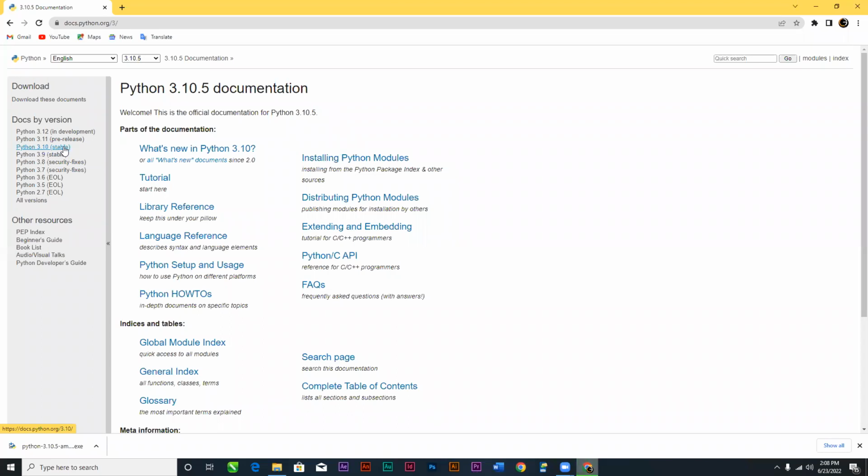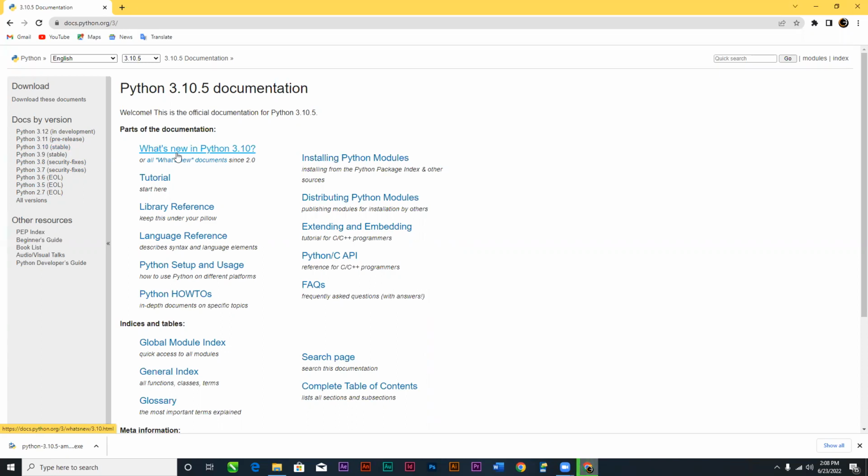The stable version means that you can continually use it. It is fully built for usage. We have Python 3.9, which is stable. Python 3.8, security fixes are ongoing. So these older ones are not advisable to use. You can use the latest stable version, that is Python 3.10. So it has the documentation, that is it.